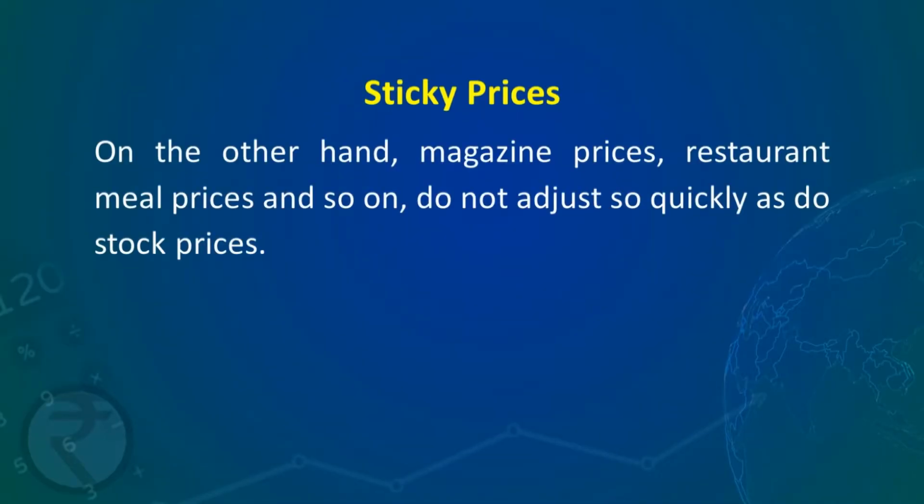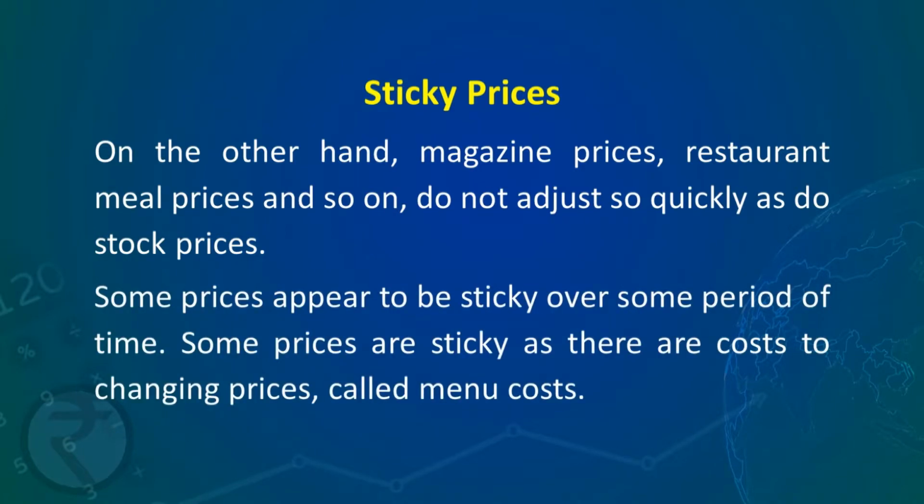On the other hand, magazine price, restaurant meal price and so on don't adjust so quickly as the stock prices. Some prices appear to be sticky over some period of time. They are sticky as there are costs for changing prices called menu costs.